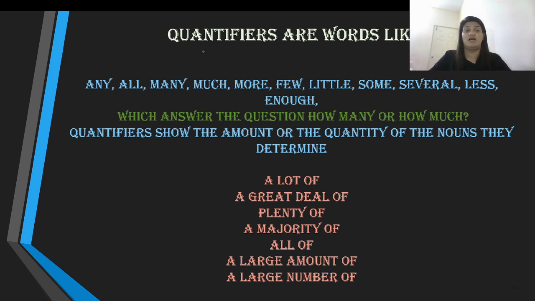The next one is called quantifiers. Quantifiers are words like any, all, many, much, more, few, little, some, several, less, or enough. Now, when you take a look at these words, they actually show the quantity of how many or how much. They answer the question how many or how much. When we say how many, we are referring to the noun. I'll come to the examples in a while, but let me first give you these, which are also called quantifiers.